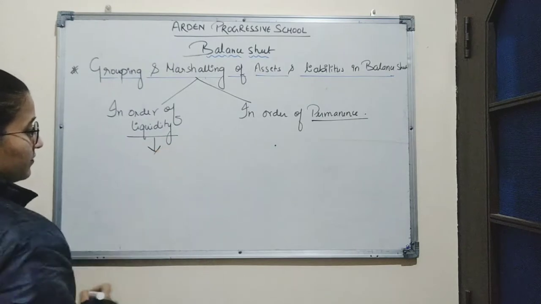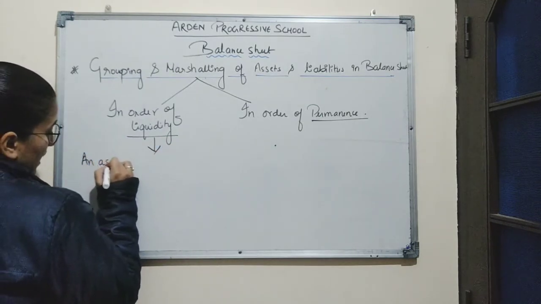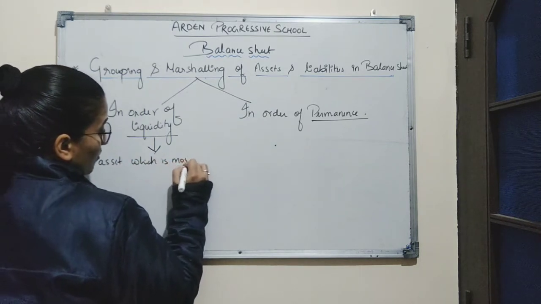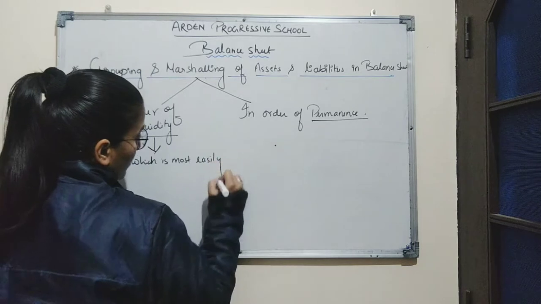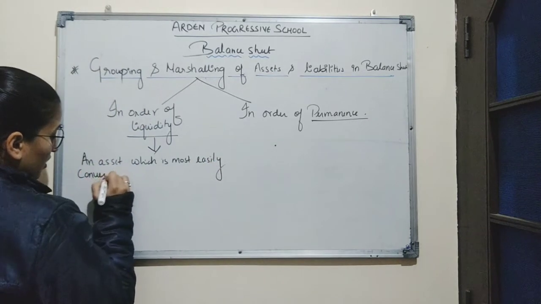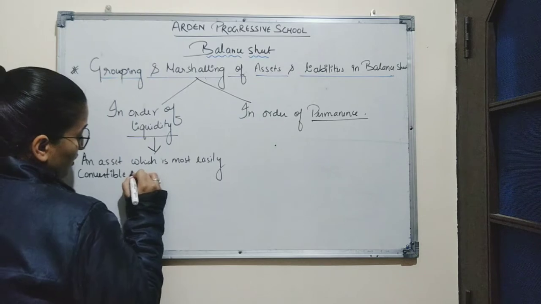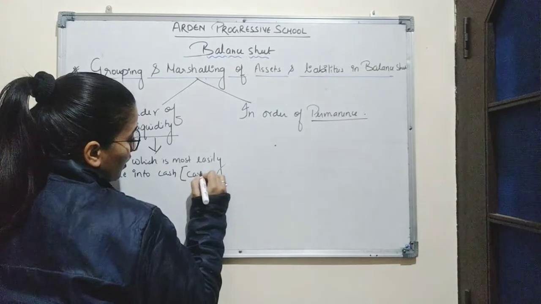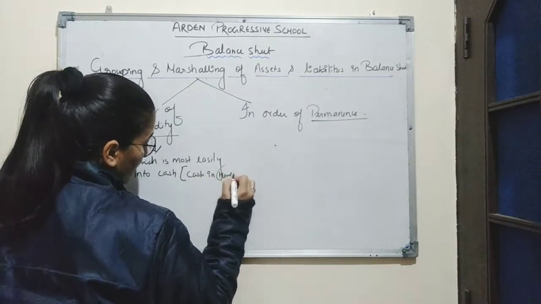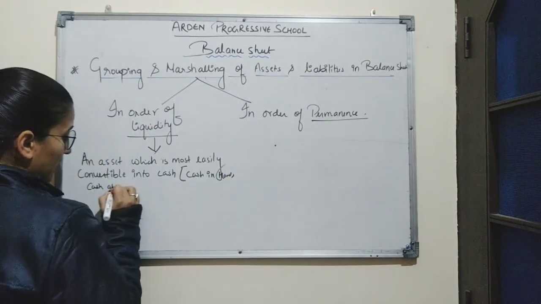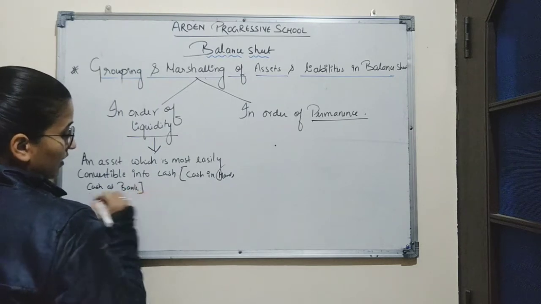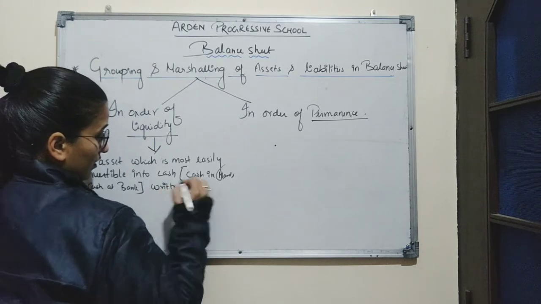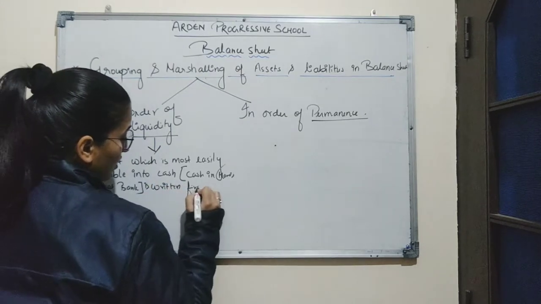Under this method, an asset which is most easily convertible into cash, this may include cash in hand, cash at bank, will be written first.